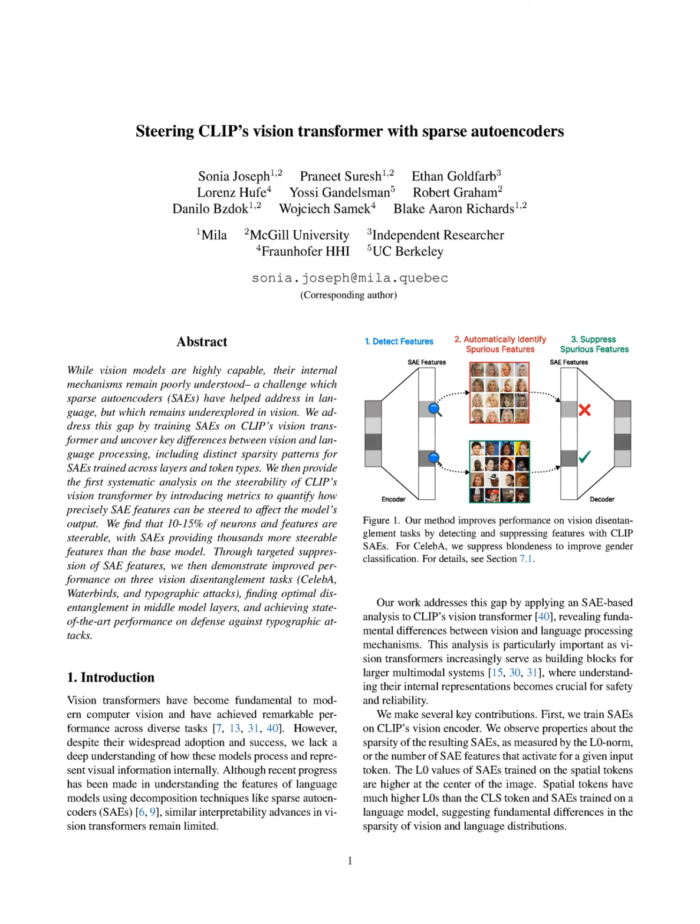The analysis reveals the sparsity of features, with a steerability metric introduced to quantify how effectively specific SAE features can influence model outputs. By selectively suppressing or amplifying these features, the SAEs improve performance on various vision disentanglement tasks, such as attribute separation in Celeba and background suppression in Waterbirds. This process not only enhances the interpretability of the CLIP vision encoder, but also provides practical tools for improving model behavior against typographic attacks, achieving state-of-the-art performance in robustness.